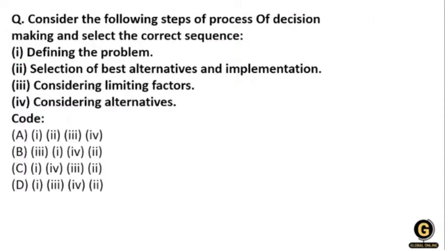The next question: consider the following steps of the process of decision making and select the correct sequence. Option A, defining the problem. B, selection of the best alternative and implementation, considering the limiting factors and considering the alternatives. So the question is about the steps of the process of decision making, and we need to select the correct sequence. What will be the correct sequence according to you? The first thing, try it yourself.